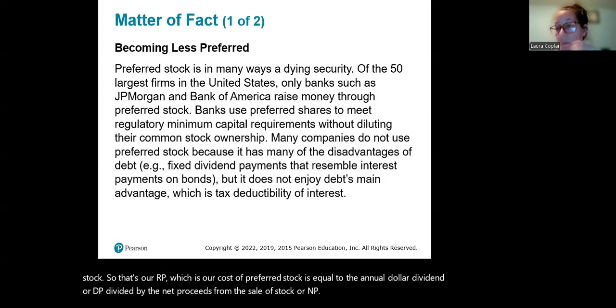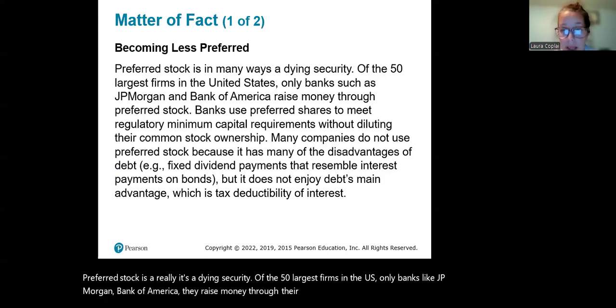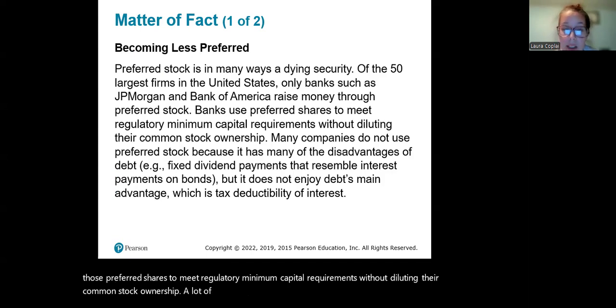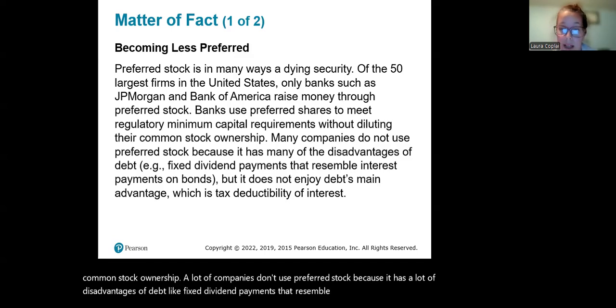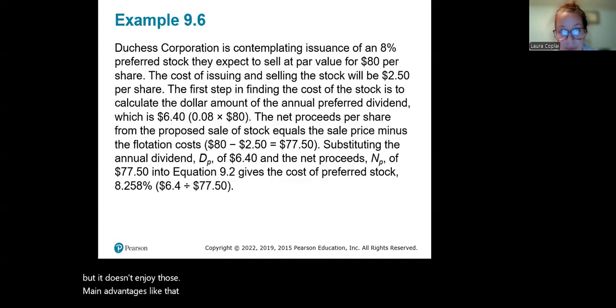Preferred stock is a dying security. Of the 50 largest firms in the U.S., only banks like JP Morgan and Bank of America raise money through preferred stock. Banks usually use those preferred shares to meet regulatory minimum capital requirements without diluting their common stock ownership. A lot of companies don't use preferred stock because it has a lot of the disadvantages of debt, like fixed dividend payments that resemble interest payments on bonds. But it doesn't enjoy the main advantages, like tax deductibility.